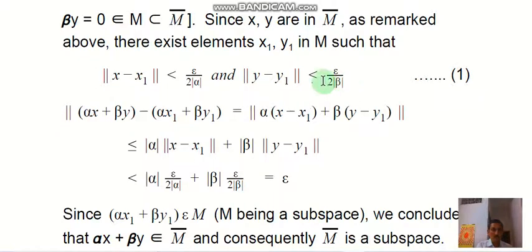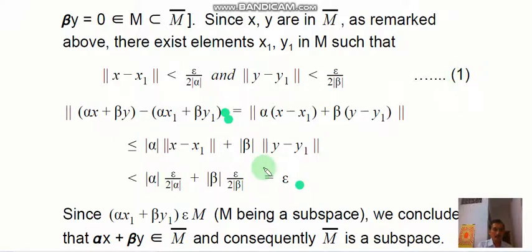So using these conditions, we calculate the value of the norm of alpha x plus beta y minus alpha x1 plus beta y1. After calculating this we obtain that this norm is less than epsilon.